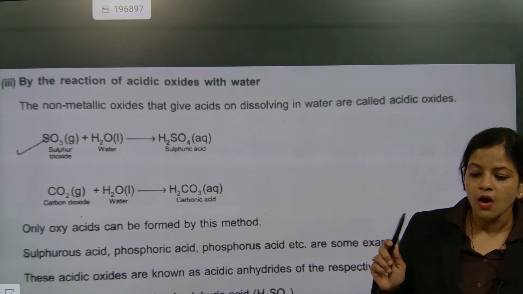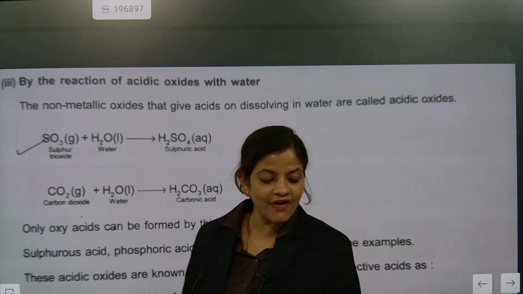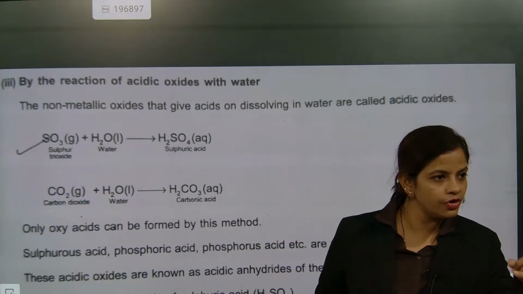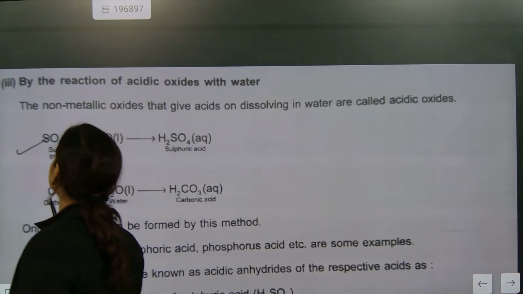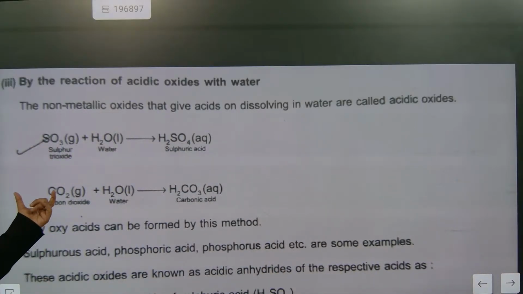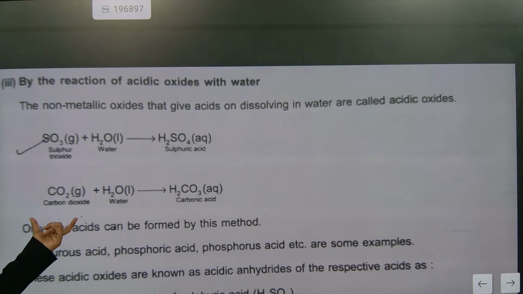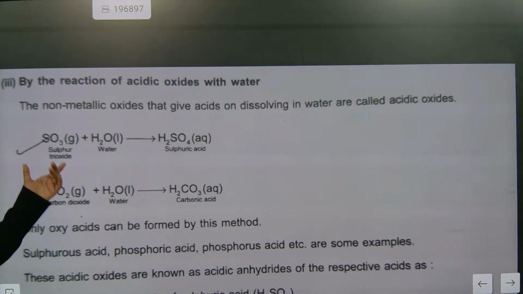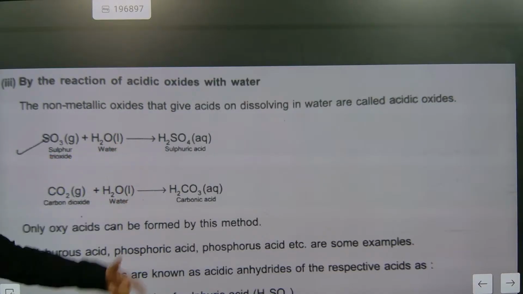From factory, what residues are coming? Do you remember? From the factory, sulfur trioxide is coming. From vehicles, nitrogen dioxide is coming. When these add with water vapor of the atmosphere, what will they make?